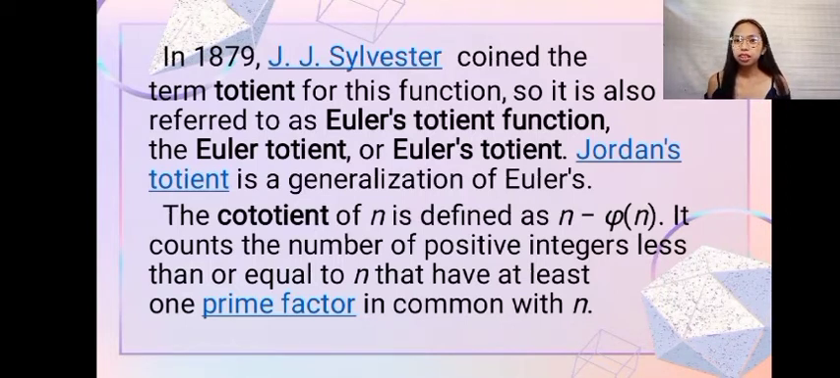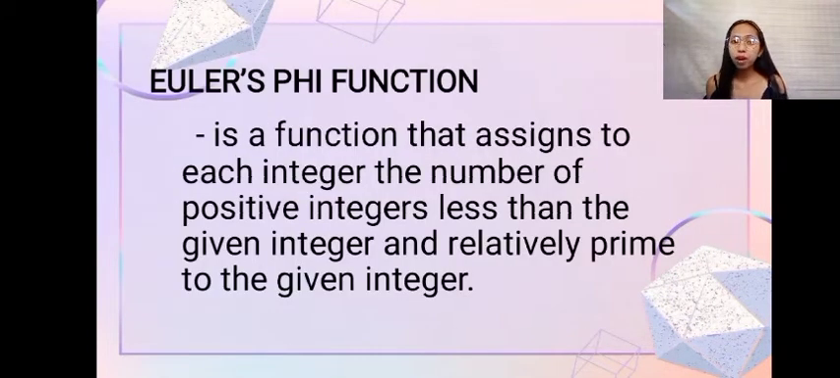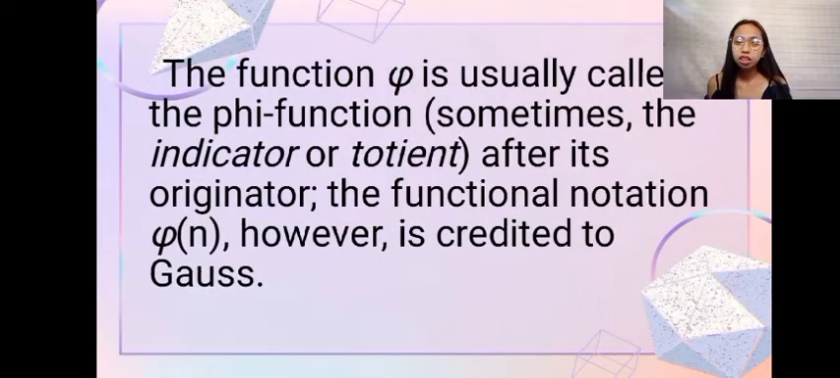Okay, since we already tackled some of the proponents of the Euler's phi function, let us now define what is Euler's phi function. Euler's phi function is a function that assigns to each integer the number of positive integers less than the given integer and relatively prime to the given integer. The function is denoted like that one there. It is usually denoted, or now it is called, as the phi function.